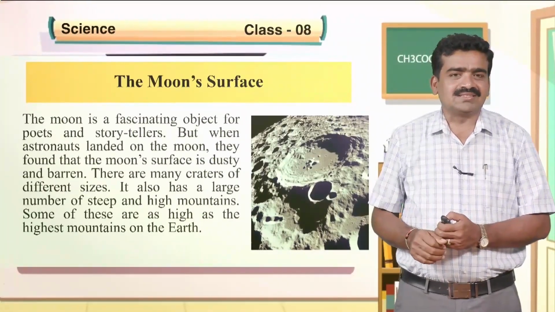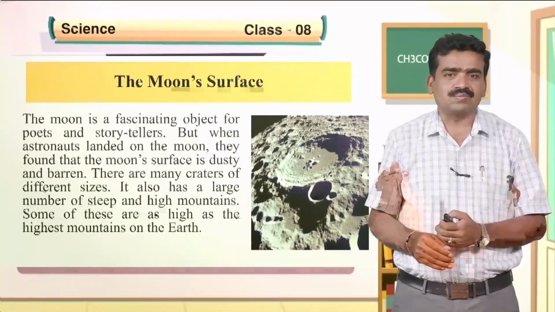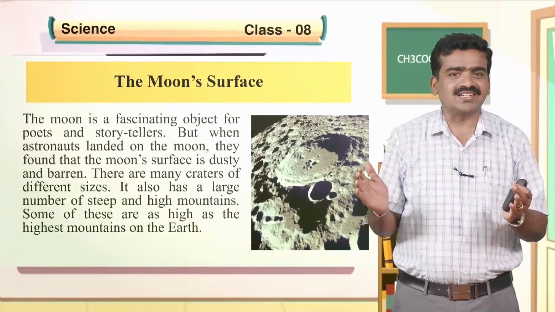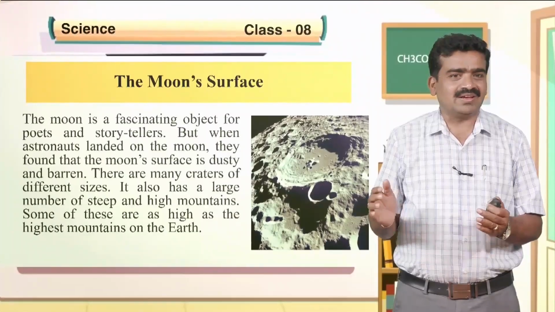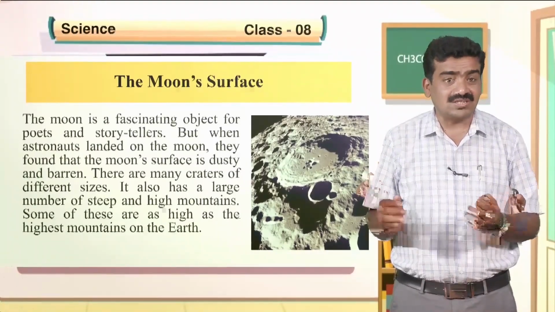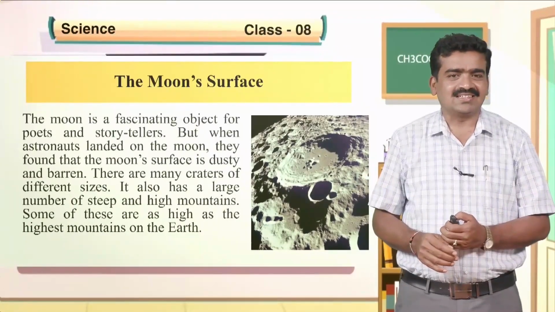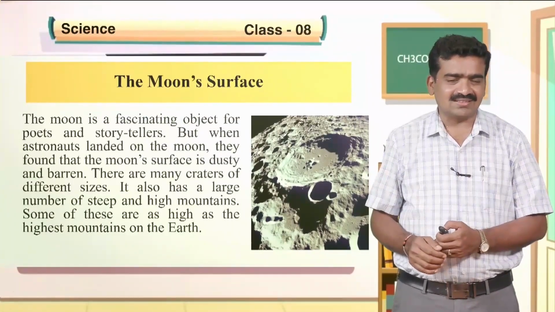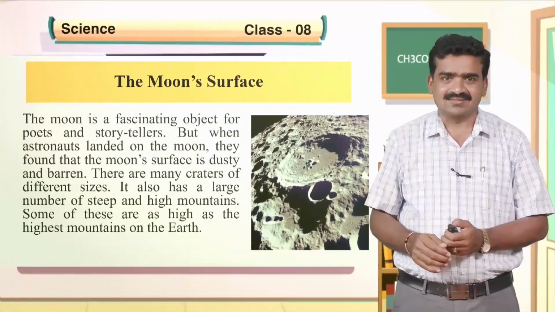The moon surface is very interesting to us. If you see it with the help of a telescope, we can see the craters on the moon. The moon is a fascinating object for poets and storytellers, but when astronauts landed on the moon, they found that the moon surface is dusty and barren. There are many craters of different sizes. It also has a large number of steep slopes and high mountains. Some of these are as high as the highest mountains on the earth.